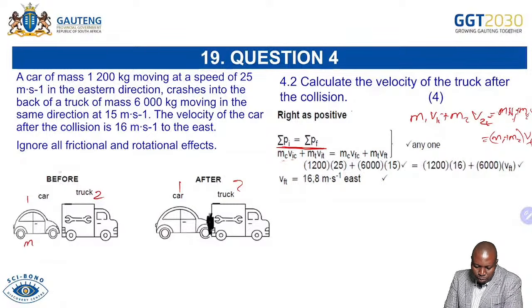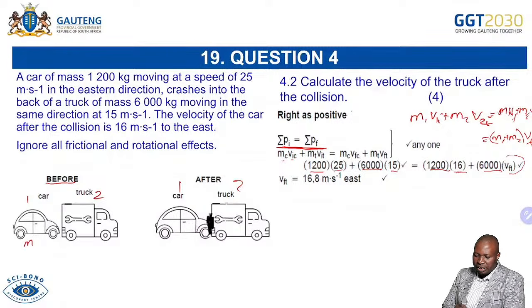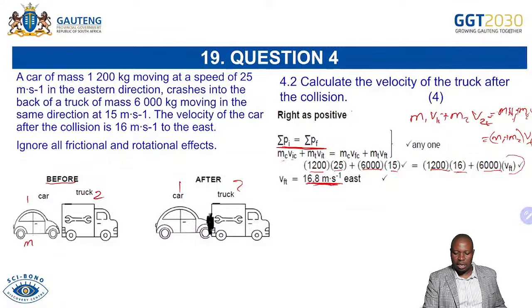You say initial, this is before. Before, it was 1,225. We are just taking the information. Initial for the truck, it was 6,000 kg of the 15. Finally, we're still having the car, which is 1,200, but it's moving with 16. For the truck, it's still 6,000, but we want to know its speed now. We're able to say it is 16.8 meters per second, and all of them are going to the east. Definitely, it will be to the east, and then you are able to get your mark. So please collect those marks.